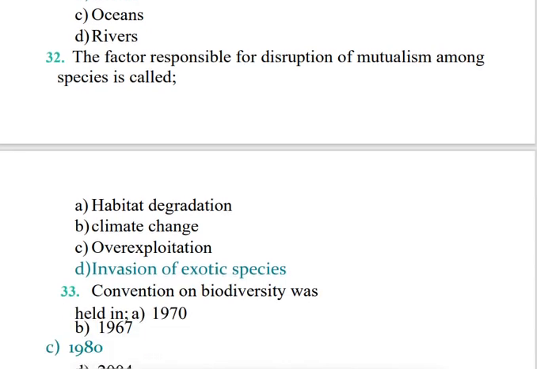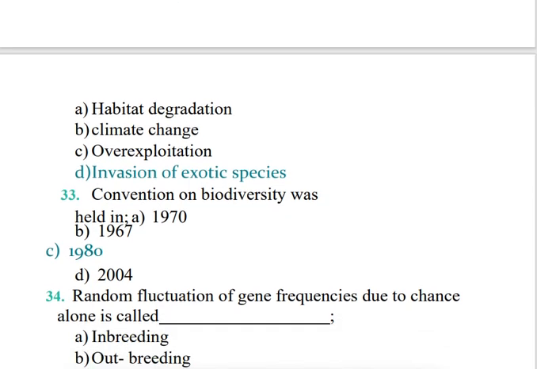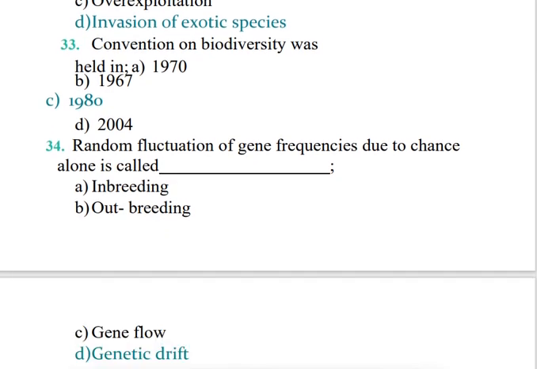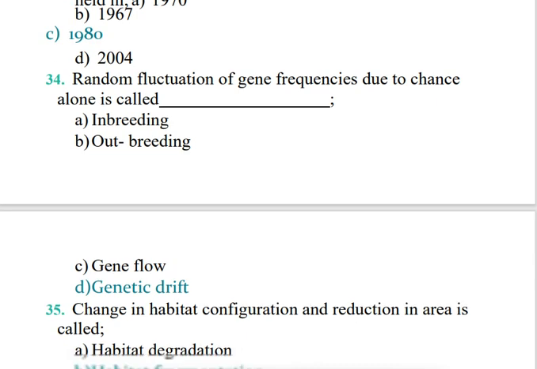Next question is, which factor is responsible for mutualism among species? First of all, exotic species invasion. Next question is, the Convention on Biodiversity was held in 1980. Next question, random fluctuation of gene frequencies due to chance alone is called genetic drift. So what is genetic drift? Genetic drift is the random fluctuation of gene frequencies due to chance alone, right?